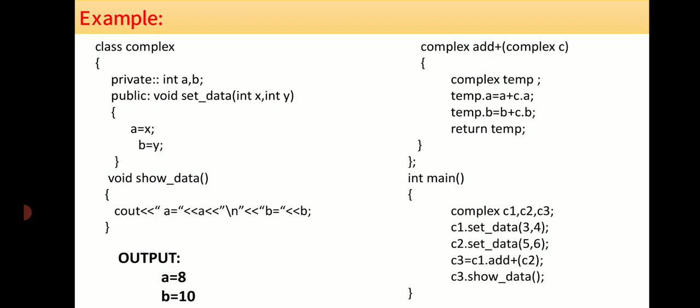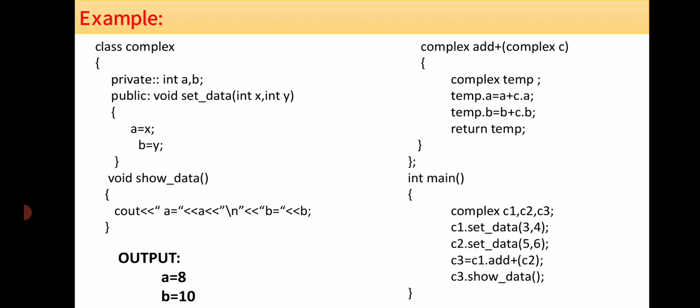Here there is a class named Complex, and in this we are using a and b as private variables, and there is a setdata function as well as a showdata function. Here we are defining the operator overloading function, and we are returning the Complex type, so we provide the return type as Complex. Add is the name of the function, and + is the operator, followed by an object of the class type, that is Complex c.